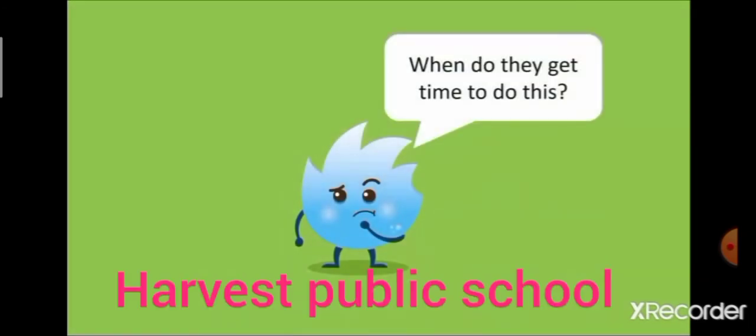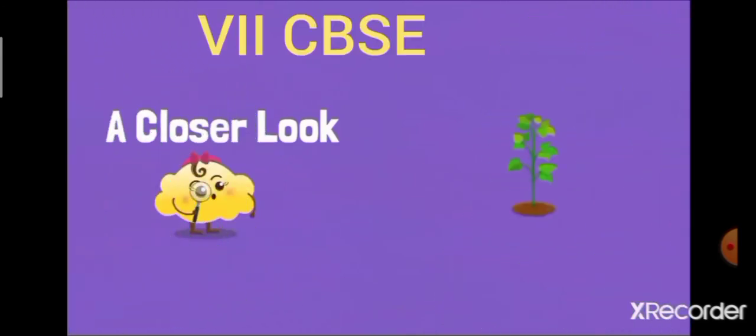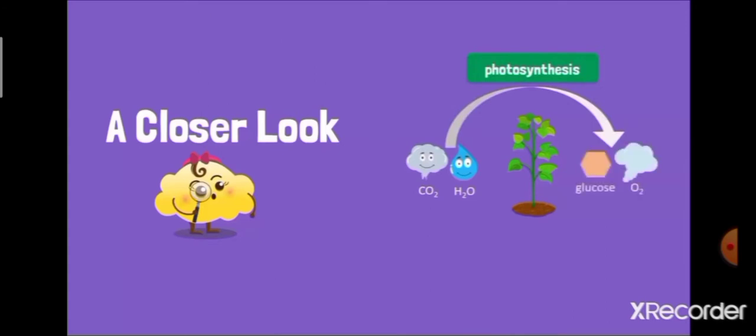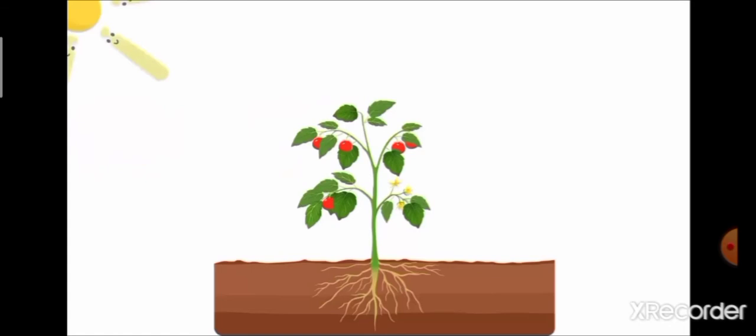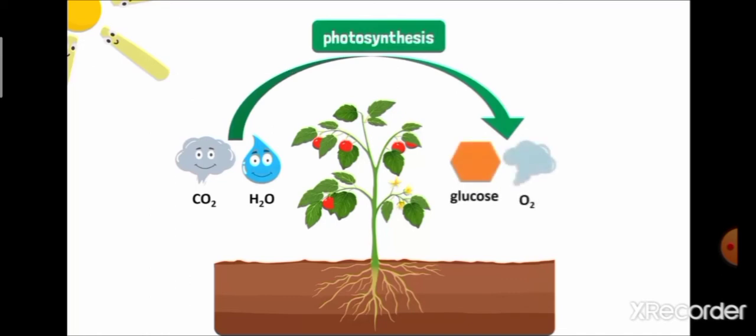When do plants do this respiration? Let us have a closer look. When do photosynthesis and respiration take place in plants? During daytime, plants take in carbon dioxide and water and produce glucose and oxygen in green leaves by the process called photosynthesis. And the phloem vessels transport this food material to all the parts of the plant body.